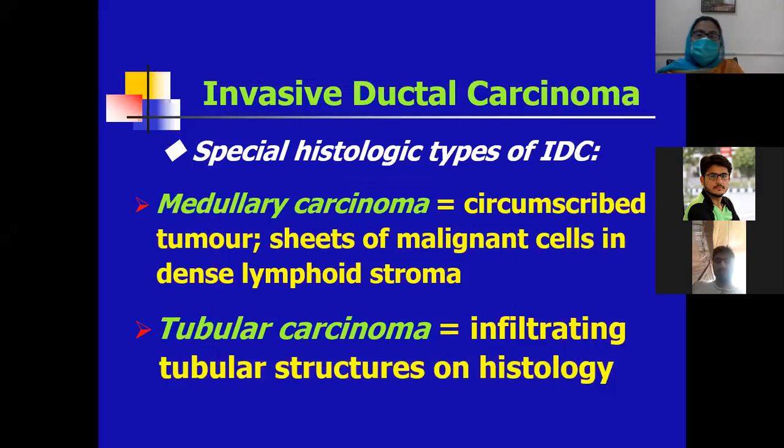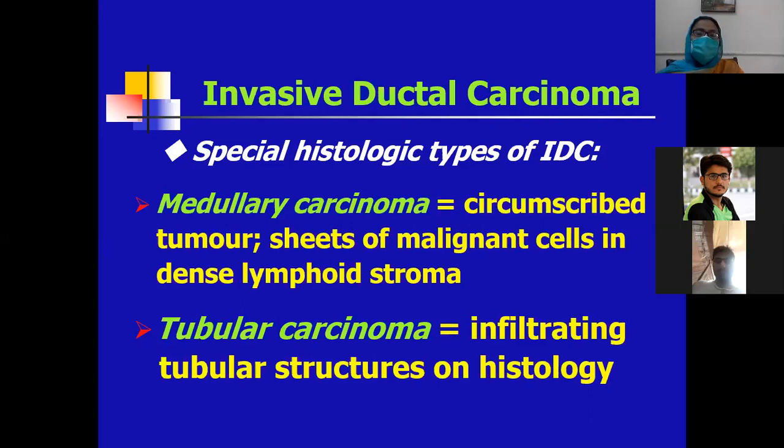So, the other special histological type of invasive ductal carcinoma includes medullary carcinoma. Later, anyone can ask, what are the features of medullary carcinoma of the breast? The features include a circumscribed mass. Medullary carcinoma is basically a circumscribed tumor in which microscopically there are sheets of malignant cells with dense lymphoid stroma and dense lymphocytic infiltration.